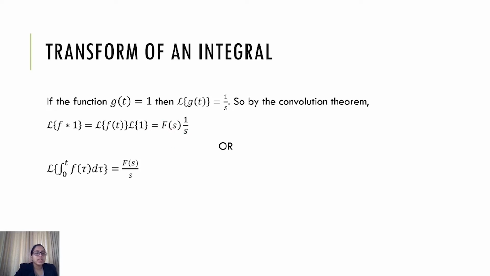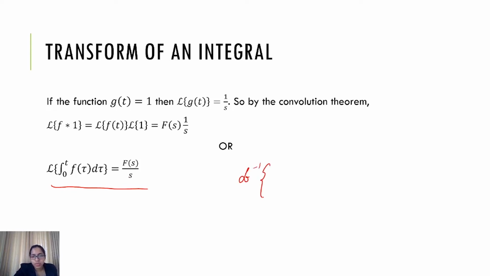Or in other terms, if we apply the convolution formula, that is the convolution of f and 1, that is integral 0 to t f of tau d tau. g is 1, so that is 1. So we get L of, this is what you have to keep in mind, the Laplace transform of the integral of this function. The Laplace transform of integral 0 to t f of tau d tau is nothing but F of s divided by s. Okay, so from this we can see what the Laplace transform will be.